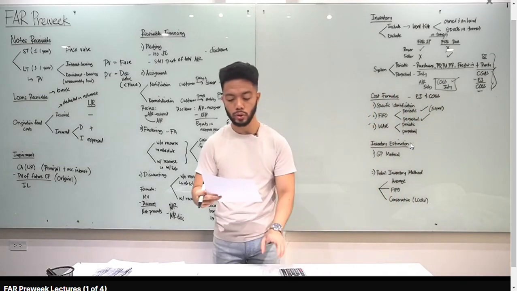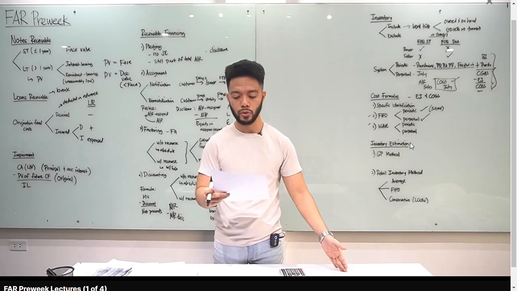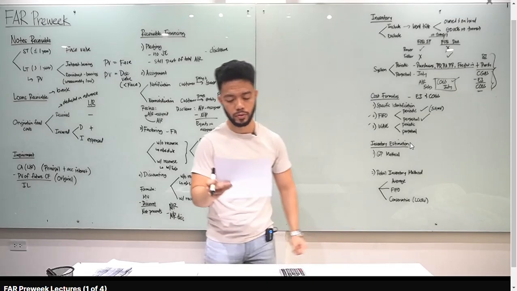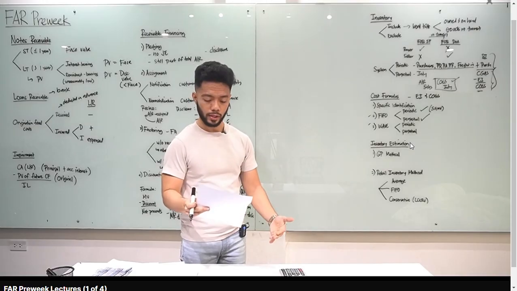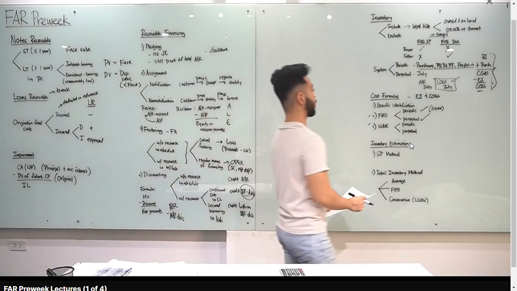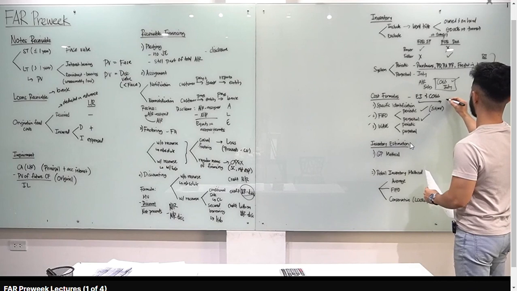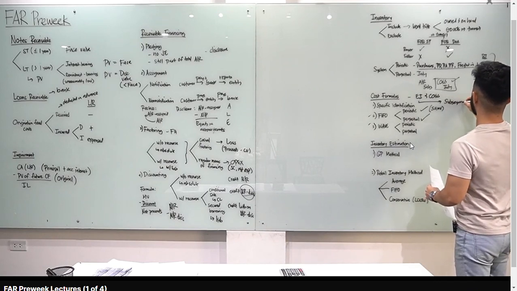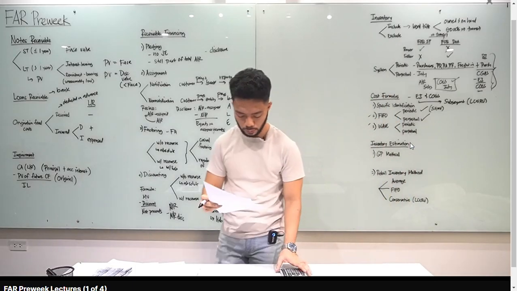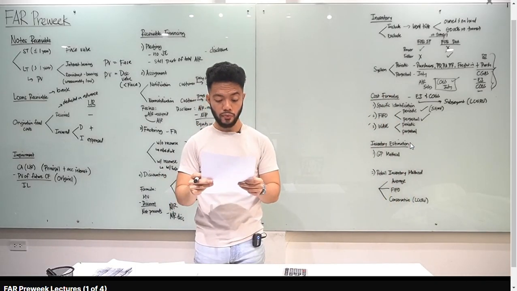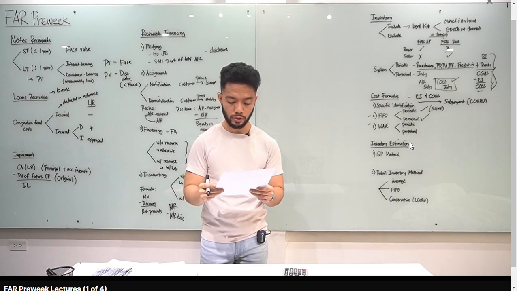Kasi nakalagay, cost of goods sold is the same under a periodic system and a perpetual system when an entity uses FIFO. Alright, A. Number 3, inventory shall be measured at, alam natin, according to PAS 2, LCNRV. Okay, so inventory natin, and the inventory subsequent measurement is lower of cost or net realizable value. Letter C for number 3. Okay, number 4, under a FIFO periodic system, how much is the ending inventory of item 1, 2, 3?